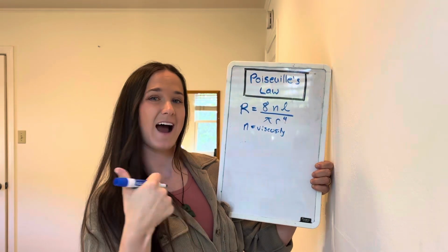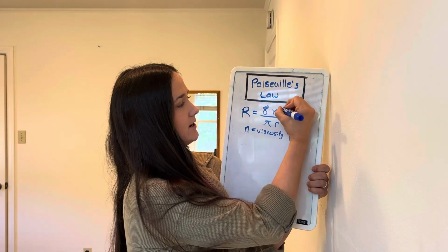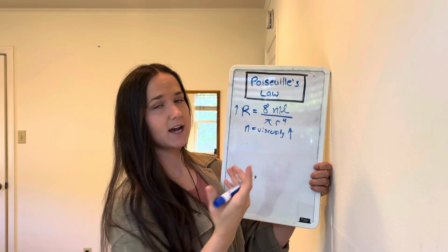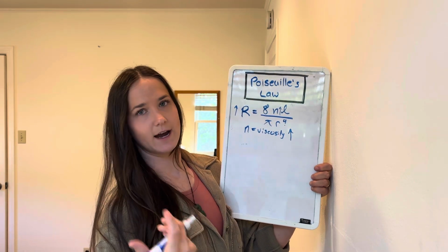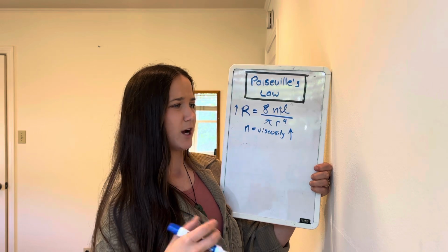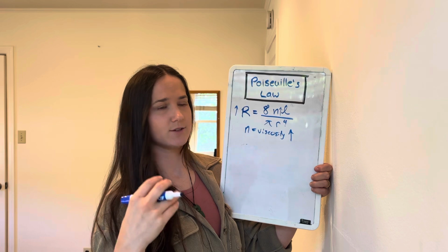All right. So if we have a high viscosity, we're going to have a high resistance. So let's talk about that. High viscosity, high resistance. And that makes sense because it's on the top of the equation. So high viscosity would be like polycythemia. You have a high hematocrit, so you have lots of red blood cells. You can kind of think of honey going through a tube. It's going to be very slow, lots of resistance.